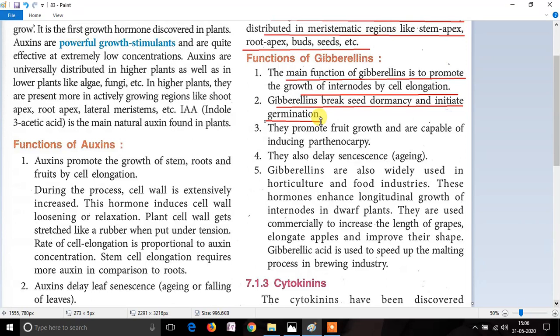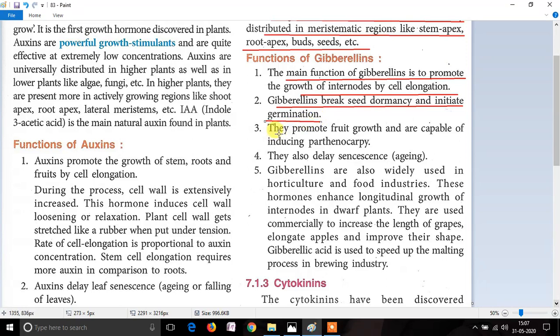You can also call it a dormant seed. So this seed, when not given the proper favorable conditions, will not grow. It means that it is a dormant seed. And gibberellin helps in the growth of the seed. It helps in the germination. It helps in breaking the dormancy of the seed.